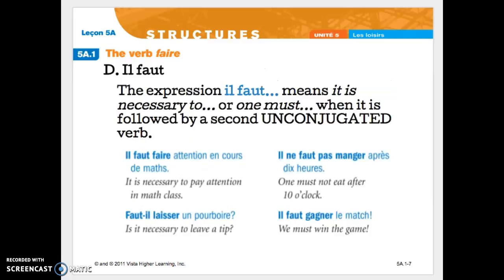Il faut is thrown in this note set because there's a lot of things that you could say that you have to do that are faire expressions. So it's necessary to. So if you put il faut in front of any of the faire expressions, you're saying that you have to do it or it's necessary to do it.